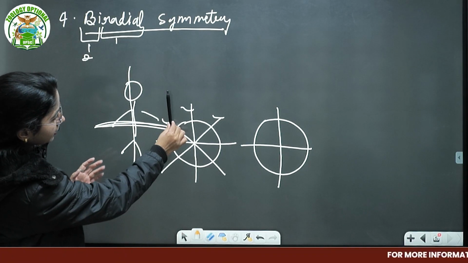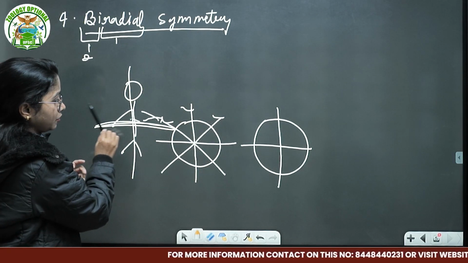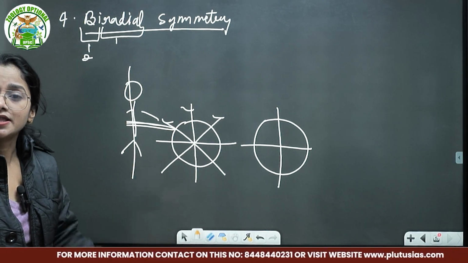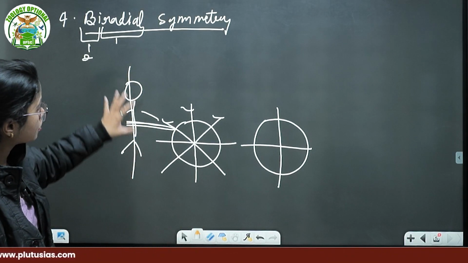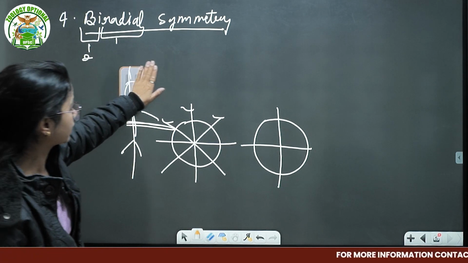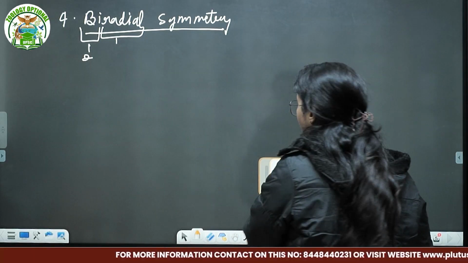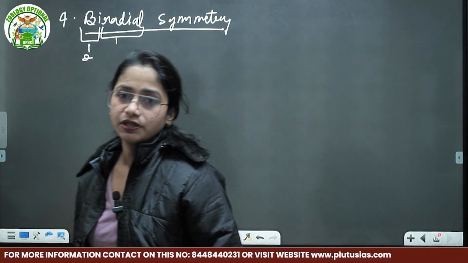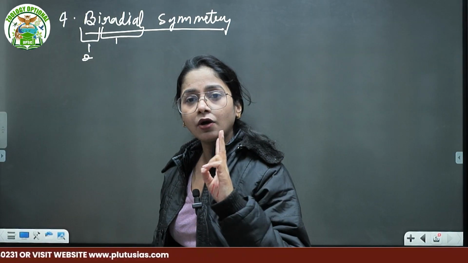But if you cut like this, suppose this is the skin, and cut it in between, that is your sagittal axis. That is a basic difference, but it is a human. Here we are not talking about horizontal, but I'll connect it again, don't worry. So what is the difference between radial and biradial? Radial has multiple diameters, from any axis it will cut, but in biradial there are only two.